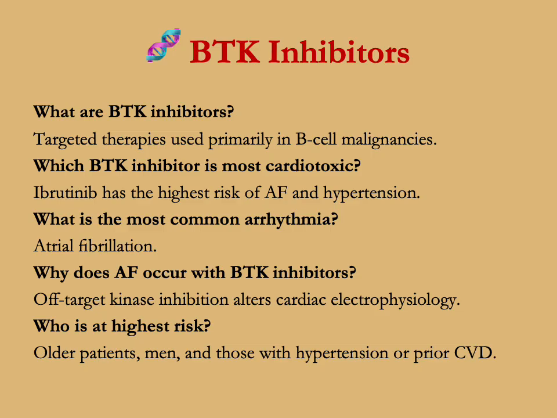What are BTK inhibitors? They're targeted therapies used primarily in B-cell malignancies. Which BTK inhibitor is most cardiotoxic? Ibrutinib has the highest risk of atrial fibrillation and hypertension. The seminal work was done here at Ohio State University. What is the most common cardiac arrhythmia? Atrial fibrillation. Why does atrial fibrillation occur with BTK inhibitors? Off-target kinase inhibition alters cardiac electrophysiology.